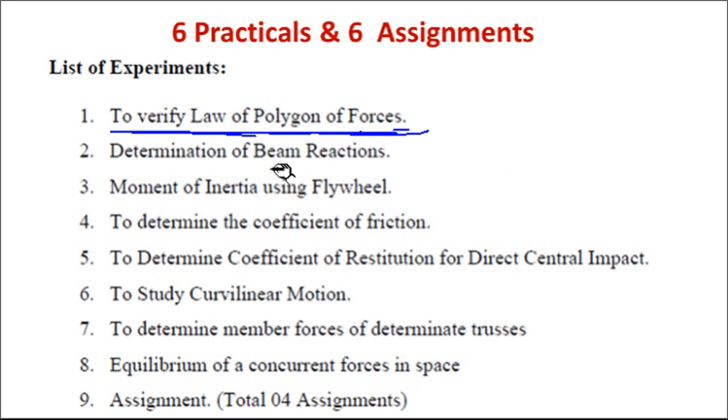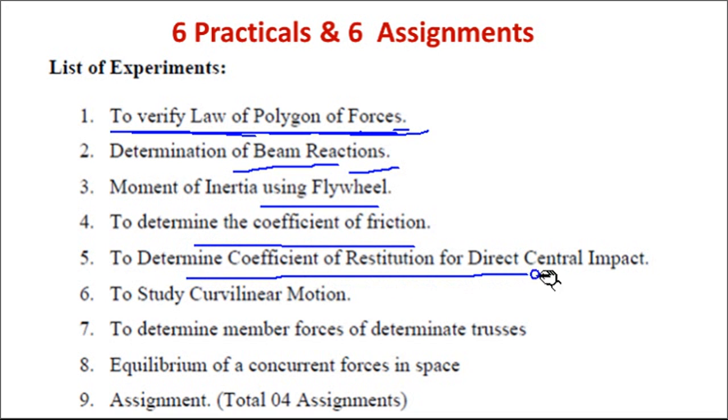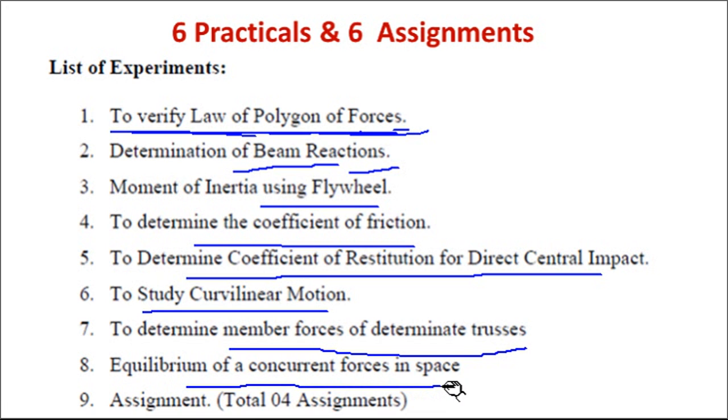Now we will discuss these one by one in the laboratory. I will just name all the practicals. First is to verify the law of polygonal forces. Next is determination of beam reactions. Next is moment of inertia using flywheel. Then to determine the coefficient of friction, to determine the coefficient of restitution for direct central impact, to study curvilinear motion, to determine the member forces of determinate trusses, and equilibrium of concurrent forces in space. So these are the 8 practicals. We are going to perform all of them in our engineering mechanics laboratory, and we have 4 to 5 assignments along with them.